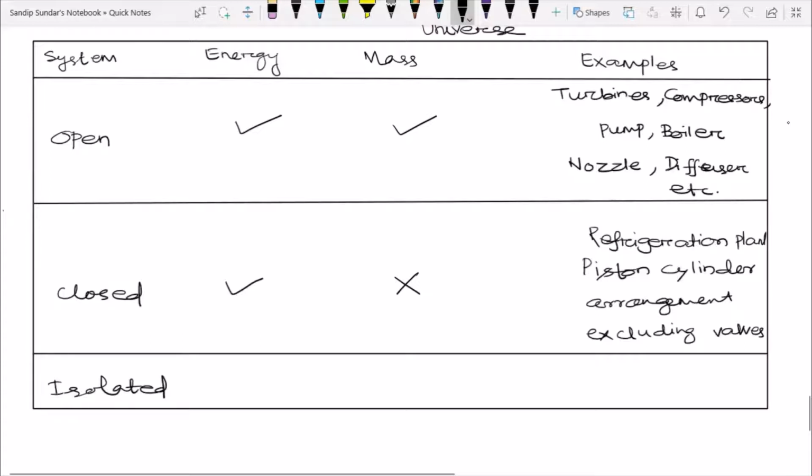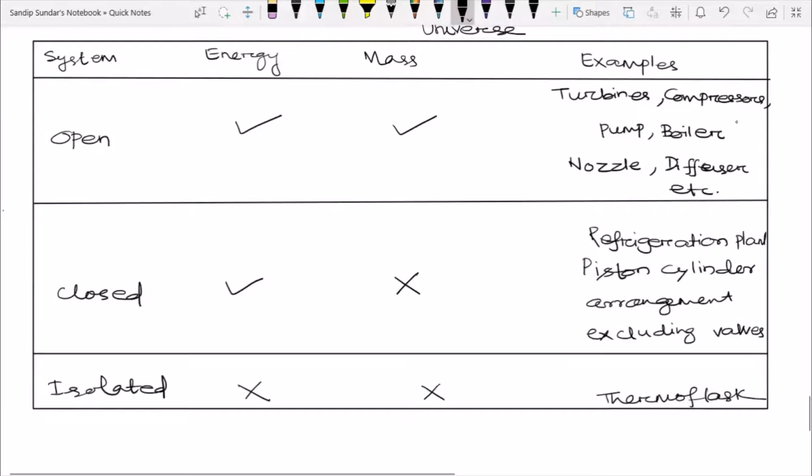Next thing is the isolated system. So in isolated system what happens, no energy interactions, no mass interactions. The best example you know is thermoflask. So what happens in thermoflask, you store hot water in there or cold water. So hot water temperature is maintained. Why is the temperature maintained? Because there is no heat interactions or energy interactions, you can say.